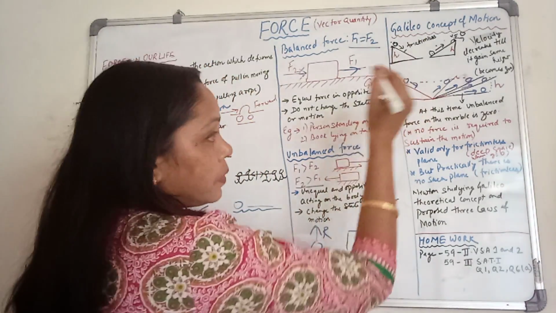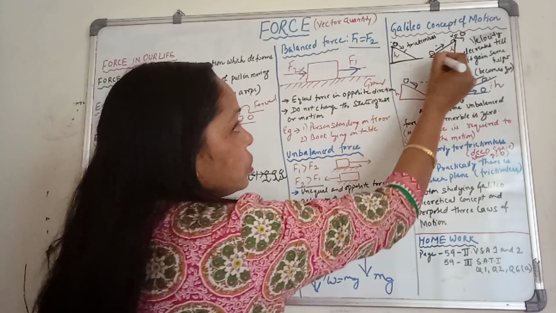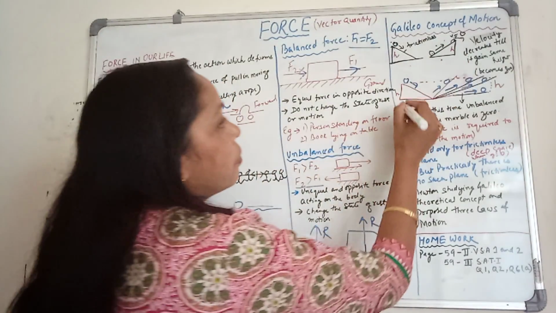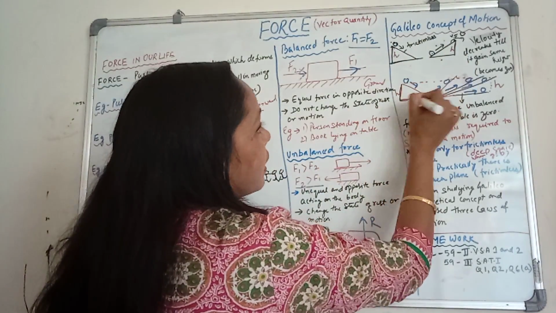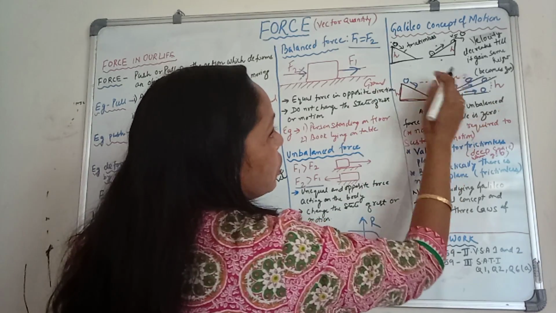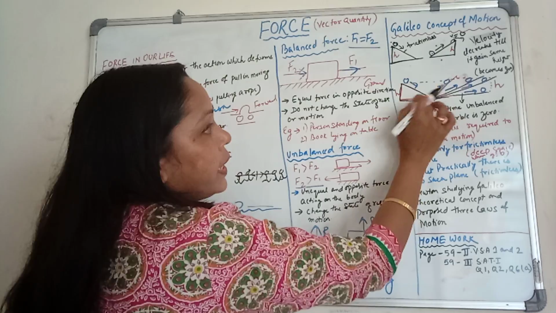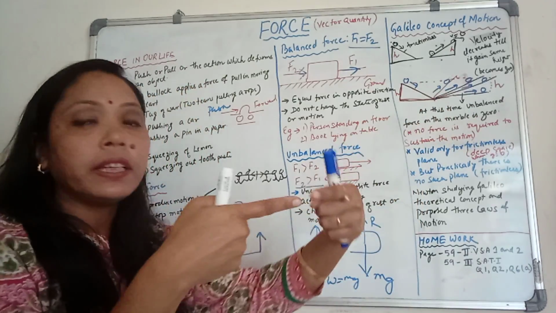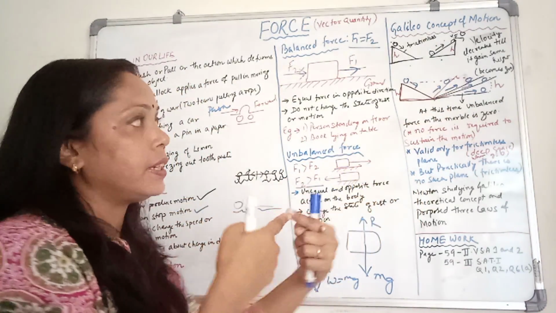Now, after these two experiments, what did Galileo do? He made the two inclines joined, in this way, he joined the two inclined surfaces.